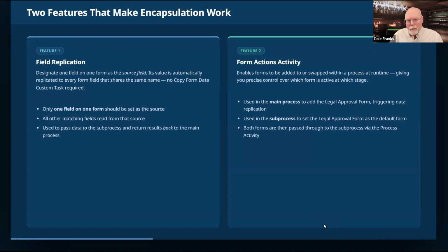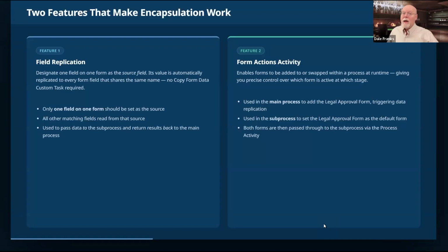What field replication does is it takes the value from that source field, and for every other form that exists inside the process, if all of those other forms have a field with the same name, then the value in that source field will automatically be replicated to every other form in the process. You don't have to use a copy form data and go through that extra step. You can just use field replication, and that value replication will happen automatically.